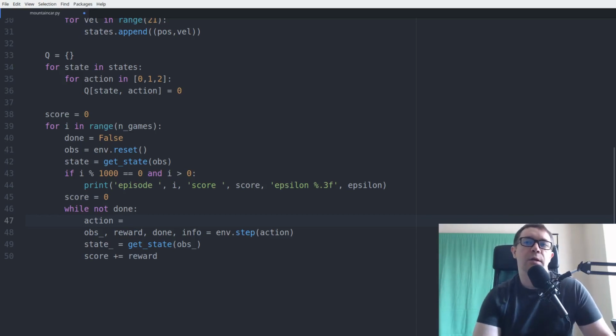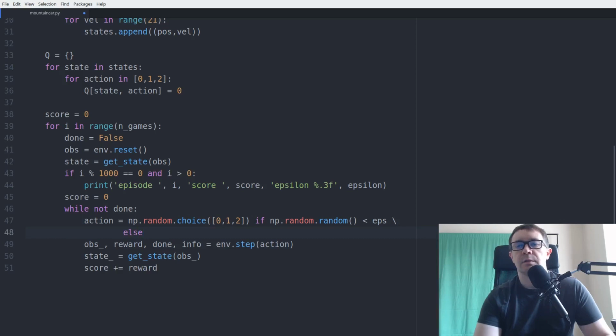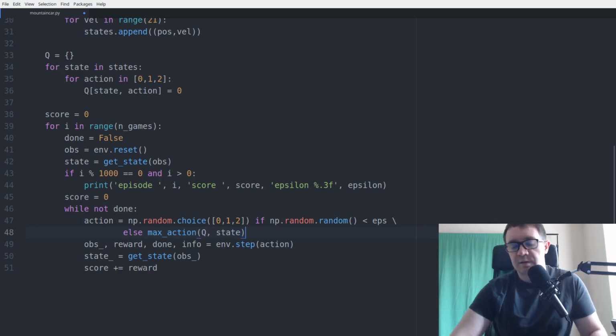So action equals np.random.choice 0, 1, or 2 if np.random.random is less than epsilon, else max action Q state, and we pass in action space, which has a default value. Okay, so that will take an epsilon greedy action. We'll go ahead and execute that action. We get the new state, keep track of our score.